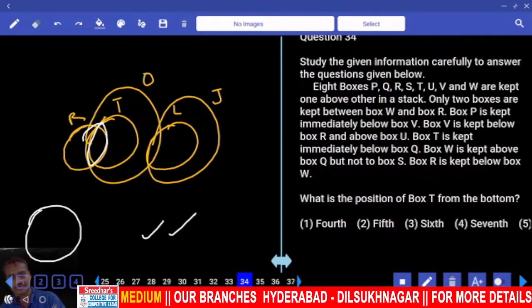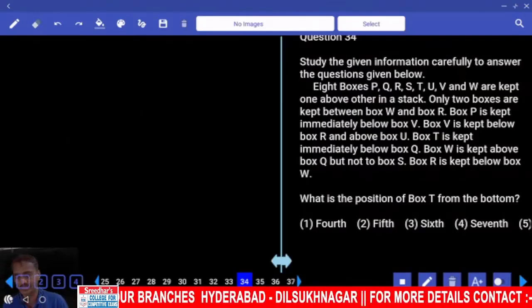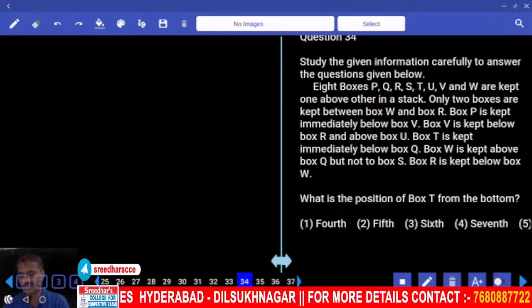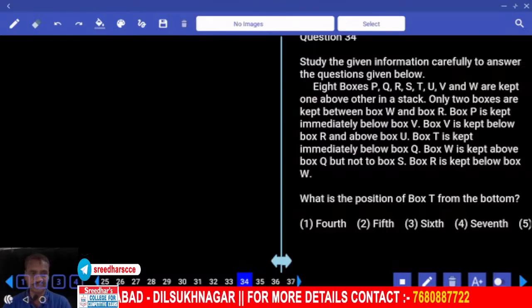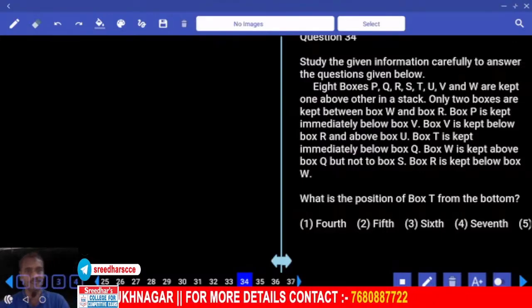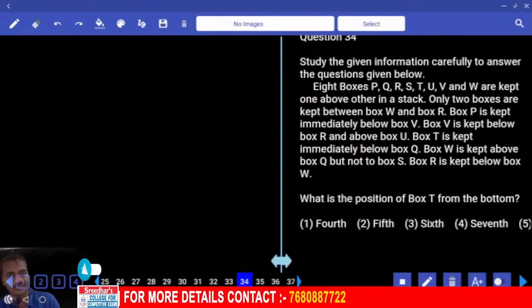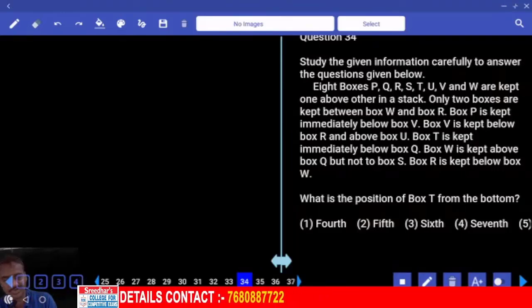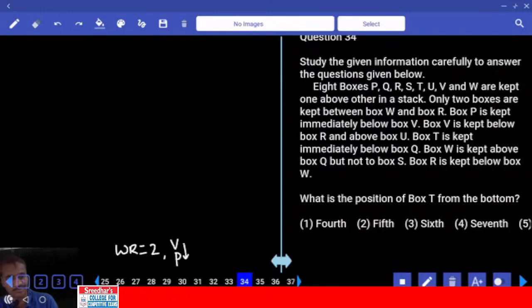The next one, 34 onwards. Now in this 34, how many boxes are there? There are 8 boxes kept one above the other. First possibility, only 2 in between W and R. In between W and R, how many? 2. And P is kept immediately below V. V and P. P is kept immediately below V. And V is kept below R and above U.